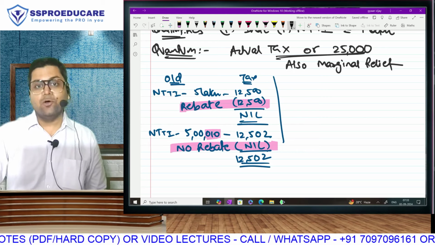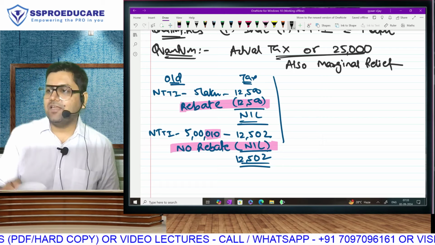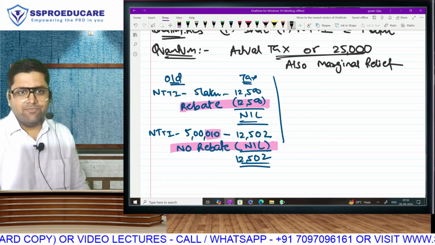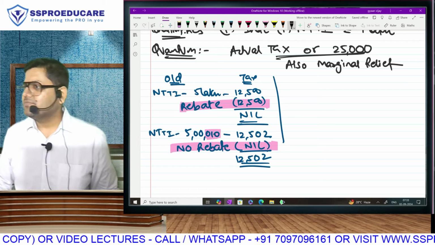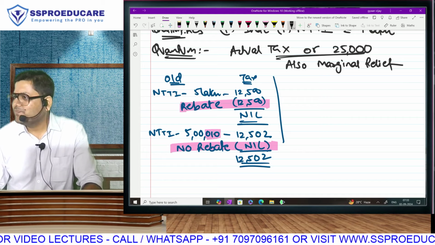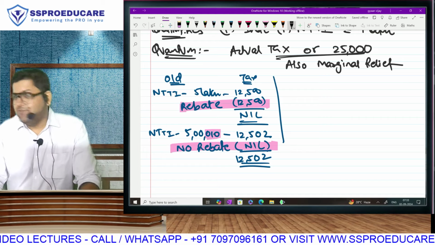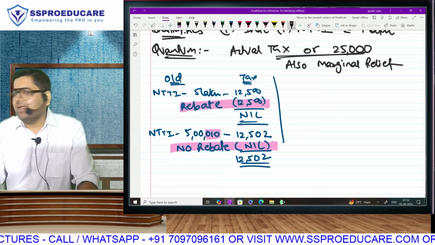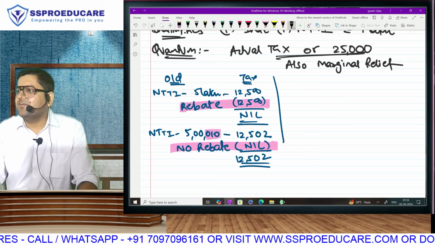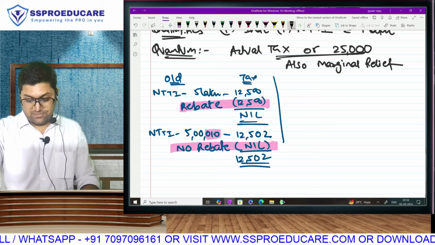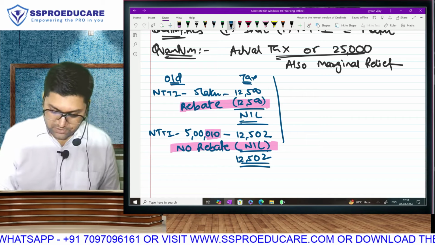Matlab, suno what is happening in the old regime. If my income is exact 5 lakh, my tax is becoming nil. If my income is increasing by 10 rupees, my tax is increasing by 12,500. Unfair. But then the government is like that, this is the criteria for rebate. We are not increasing your tax. We are just giving the rebate or not giving the rebate. But the new regime, let's make it attractive. So what has Auntie done?